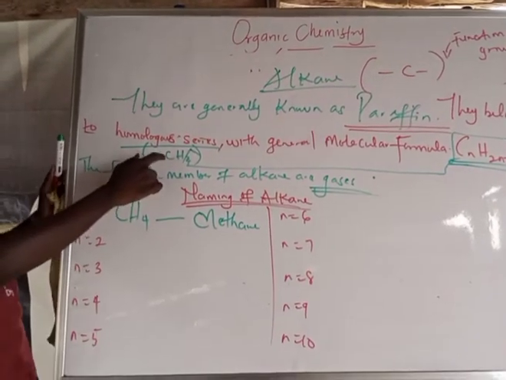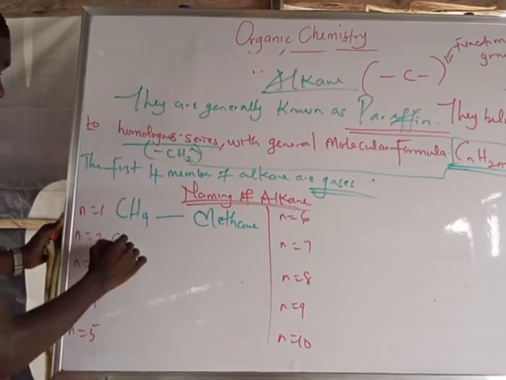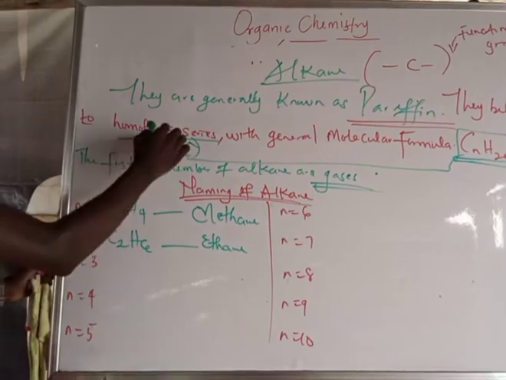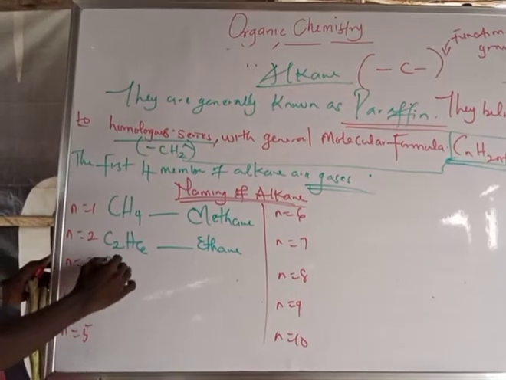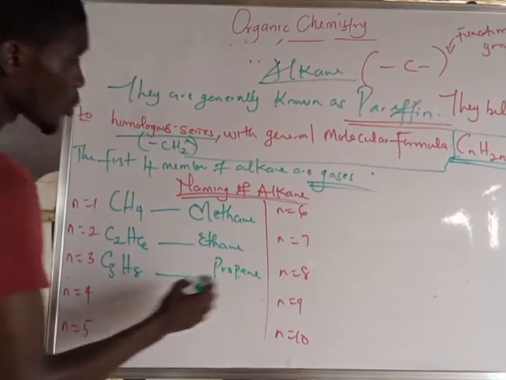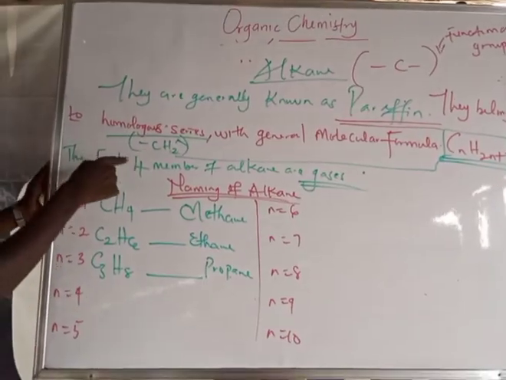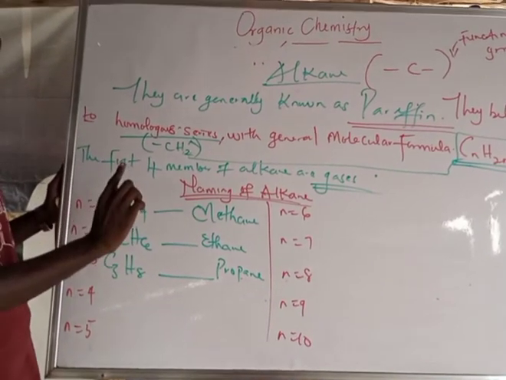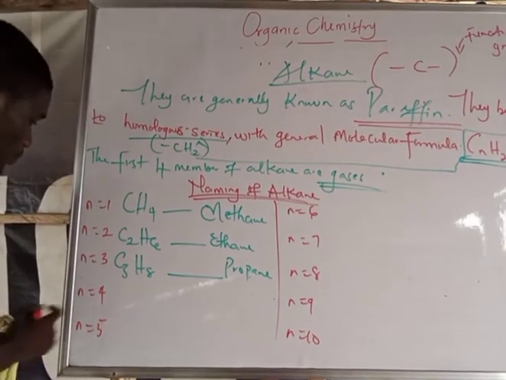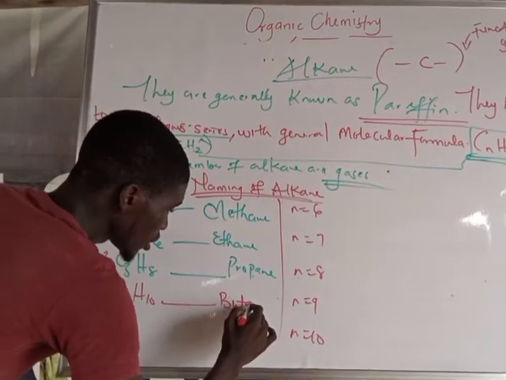And again I said addition of CH2. If I add CH2 to this, using the particular formula, we have C2H6. This compound is named ethane. The next one, add CH2 to it using the homologous series: C3H8. This is named propane. And don't forget, if you are not good at using the particular formula, then you can go back to your homologous series, that it differs with the addition of CH2. Are you with me? So now we have C4H10. This compound is named butane.